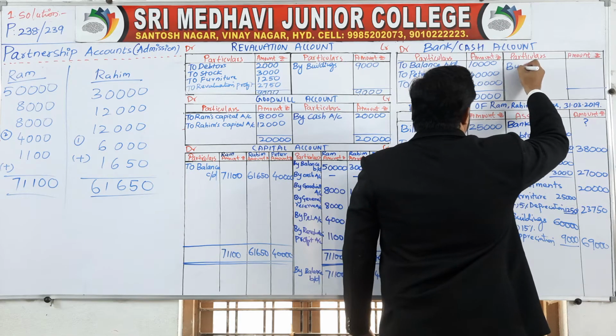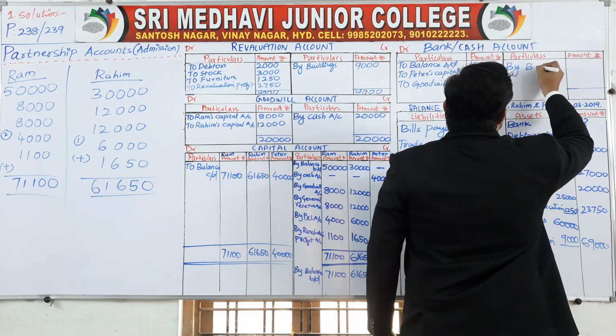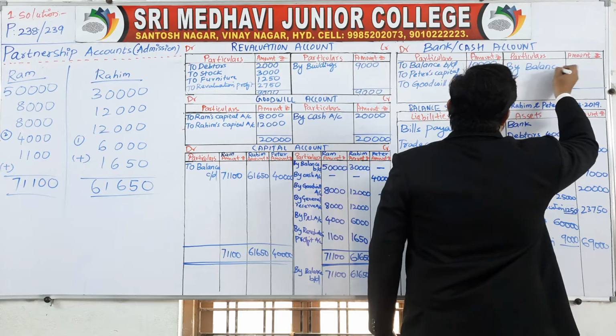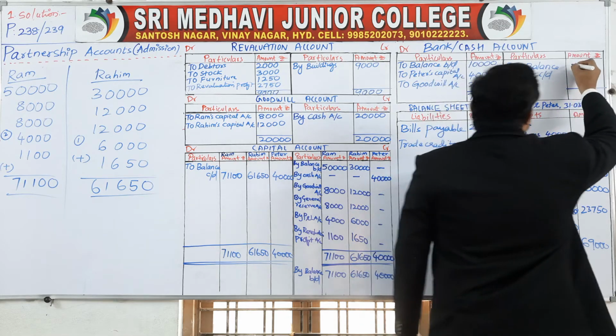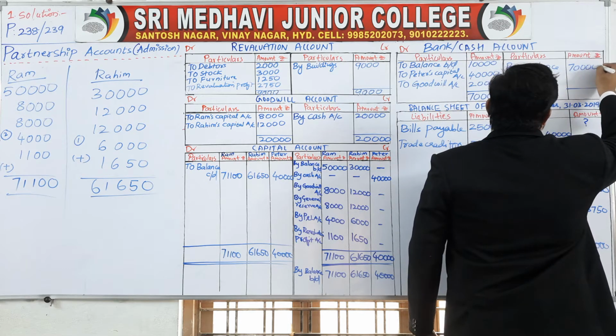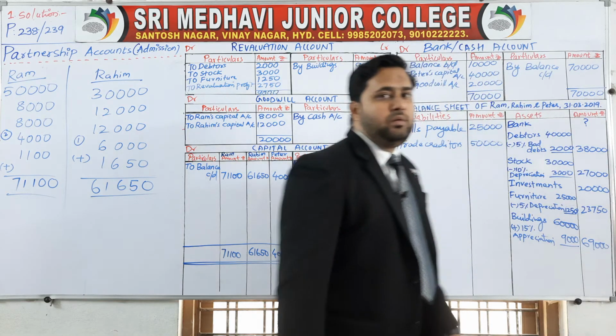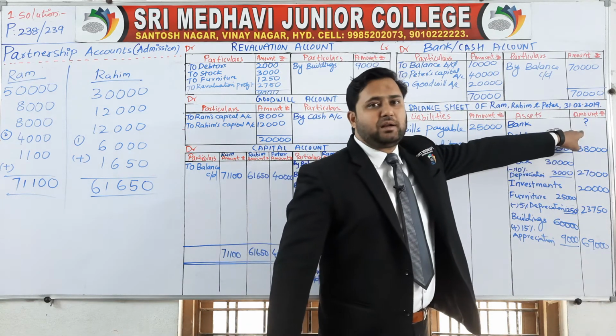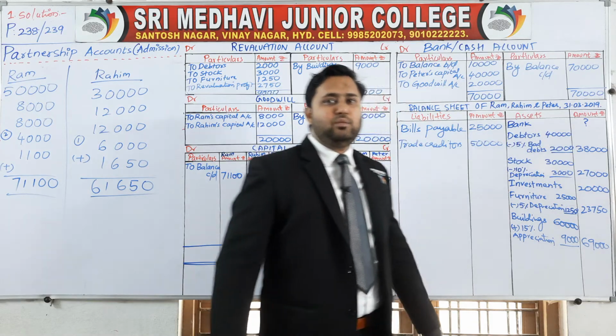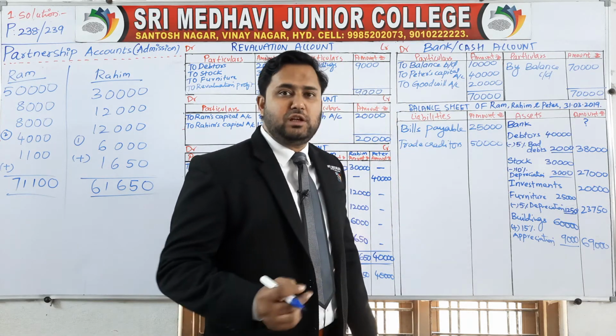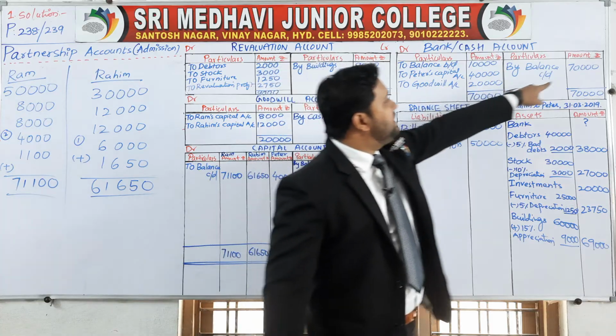Now this is the total of cash, 70,000. Right here, by balance carry down 70,000. Now what is this question mark? At the starting we are having the amount of rupees 10,000 in bank and cash. Now how much we are having?